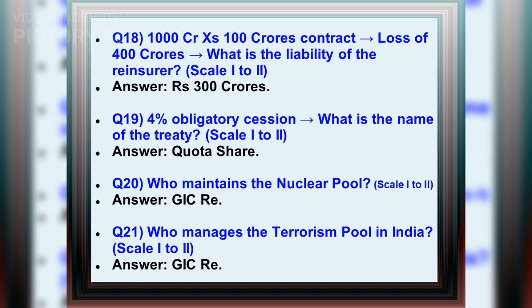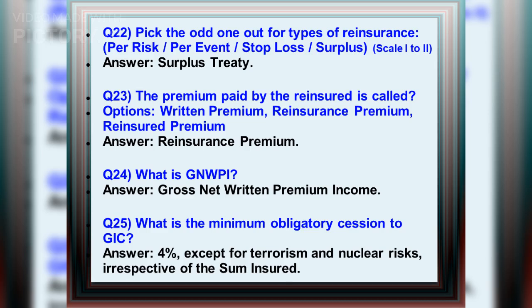Q19. 4% obligatory cession. What is the name of the treaty? Answer: Quota share. Q20. Who maintains the nuclear pool? Answer: GICRe. Q21. Who manages the terrorism pool in India? Answer: GICRe. Q22. Pick the odd one out for types of reinsurance: per risk, per event, stop loss, surplus.